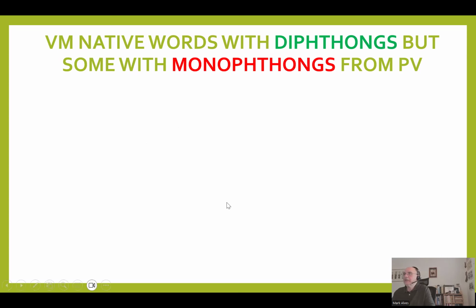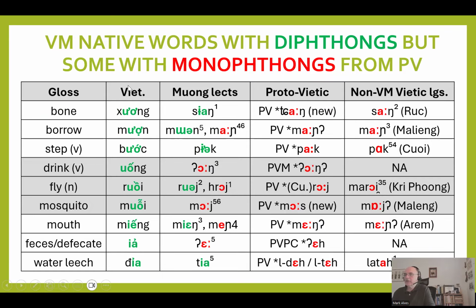So let's look at some Viet-Muong native words with diphthongs, but some of them have monophthongs from the Proto-Vietic stage. So let's look at these here. In this table, you can see this column has Vietnamese words, and all of these, thuong, muon, buoc, uong, all have diphthongs. In Proto-Vietic, you can see all of these red vowels here are monophthongs. And similarly, the non-Viet-Muong Vietic languages are also almost entirely, I don't even know if I could find any diphthongs there. They are retained as monophthongs.